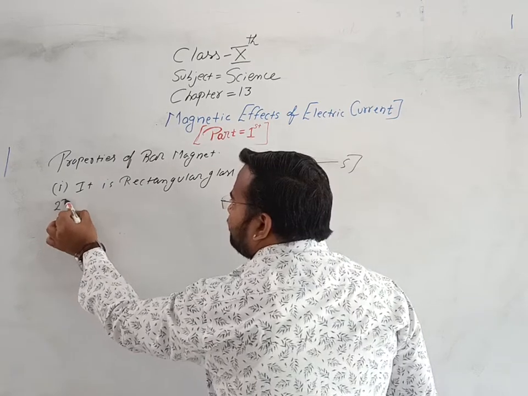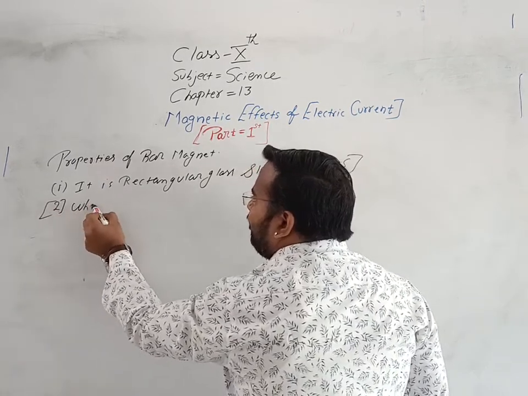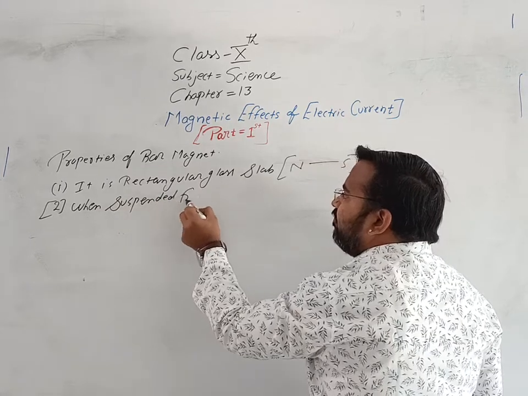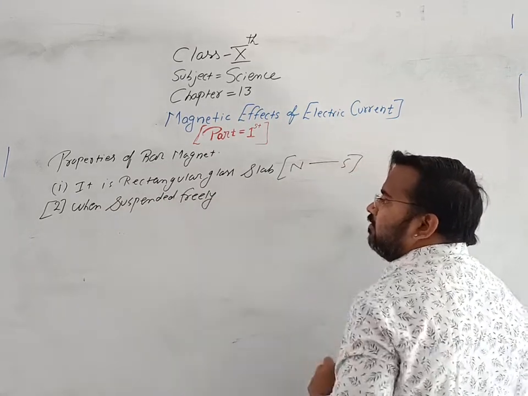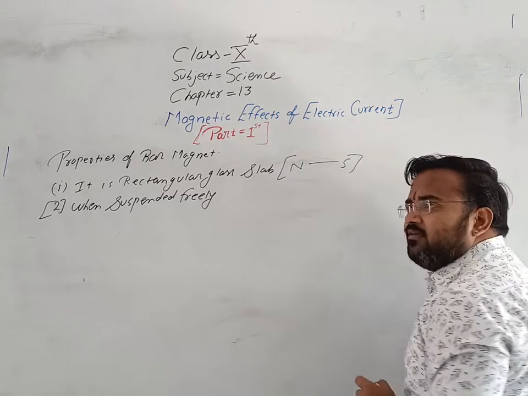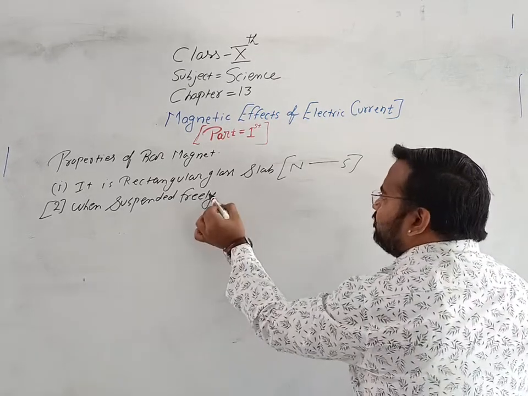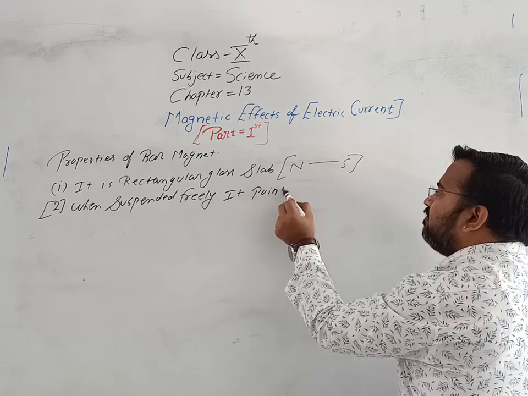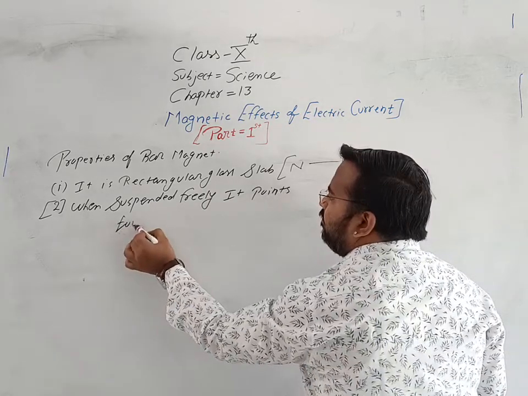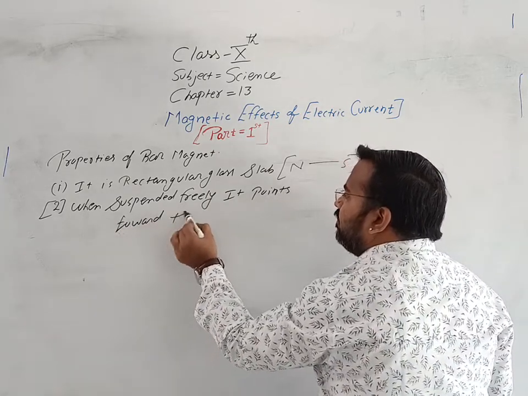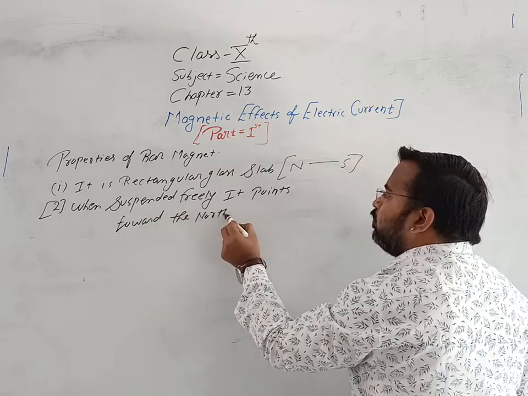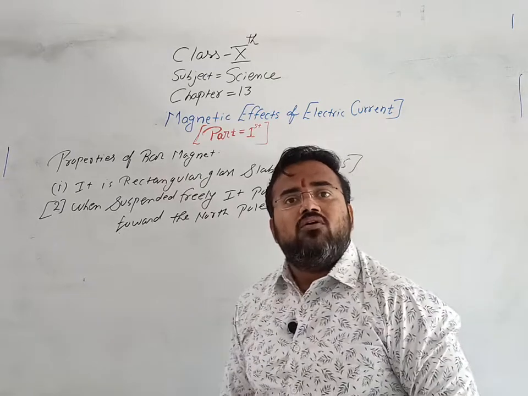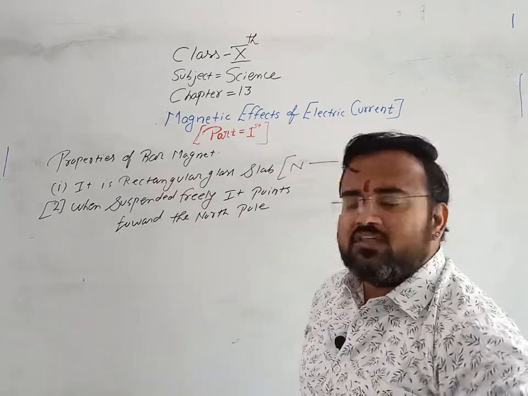Second, when this magnet is suspended freely, it points toward the north pole. So by the diagram we are going to understand how the bar magnet points towards the north pole.